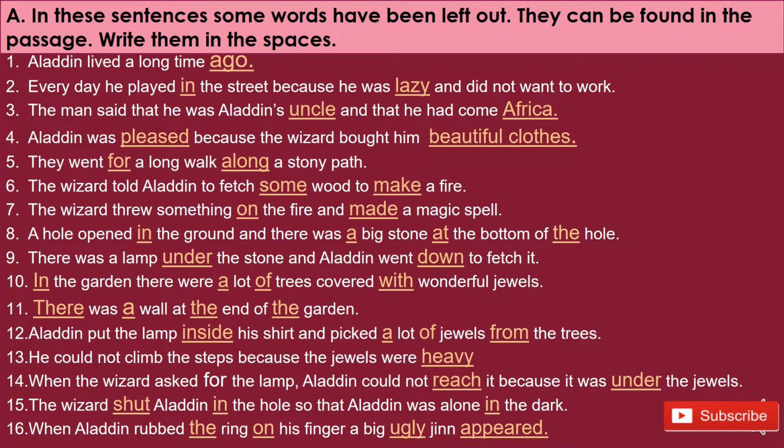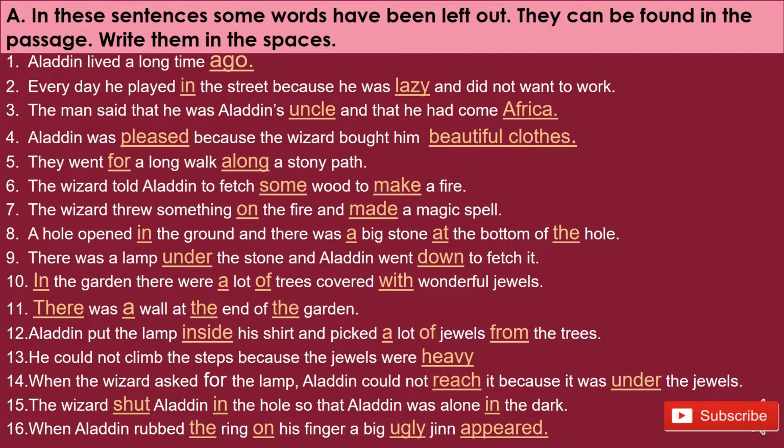There was a wall at the end of the garden. Aladdin put the lamp inside his shirt and picked a lot of jewels from the trees. He could not climb the steps because the jewels were heavy. When the wizard asked for the lamp, Aladdin could not reach it because it was under the jewels. The wizard shut Aladdin in the hole so that Aladdin was alone in the dark.